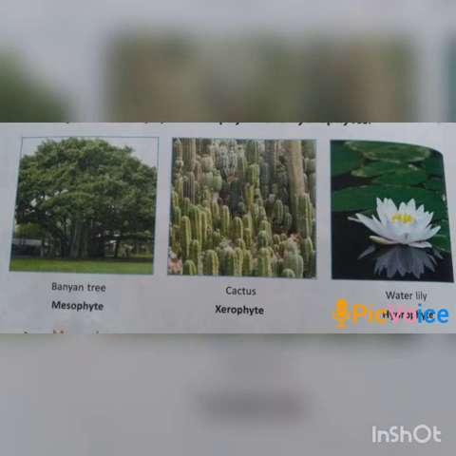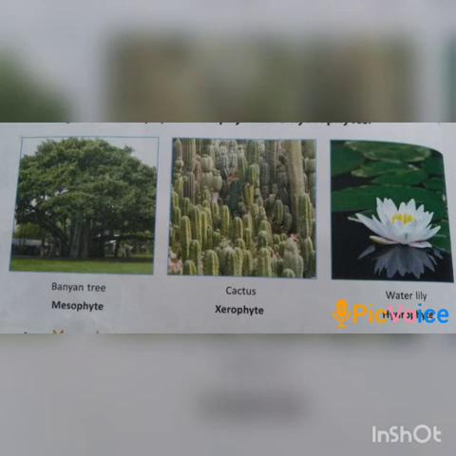Next one is xerophytes. These plants grow in deserts. They need very small amounts of water for their survival. They have long roots which go deep into the ground because they grow in desert areas. They bear thin and spiny leaves which help them minimize water loss during the process of transpiration. Some examples of xerophytes are cactus and babool.